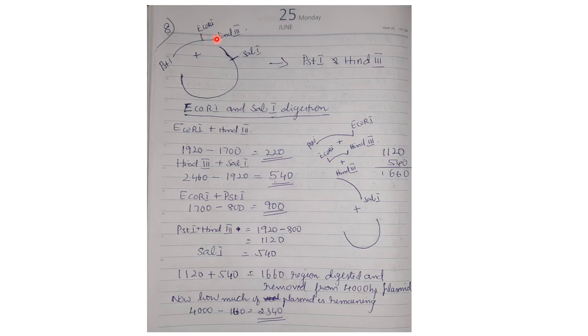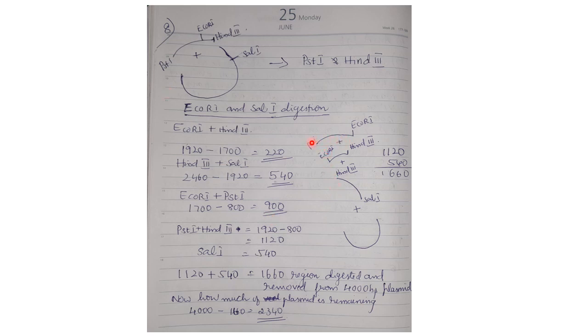After removing this particular region, this band will be remaining there. So this portion will be remaining. That will be PstI-EcoRI. So it will be 1700 minus 800, so it will be 900. So it will be 900 base pair.